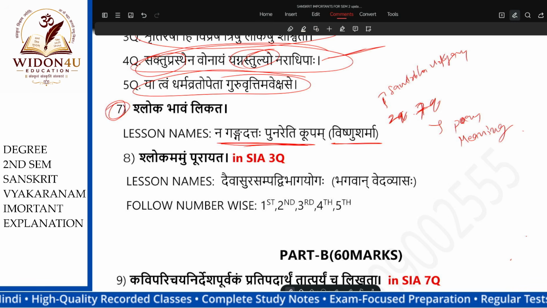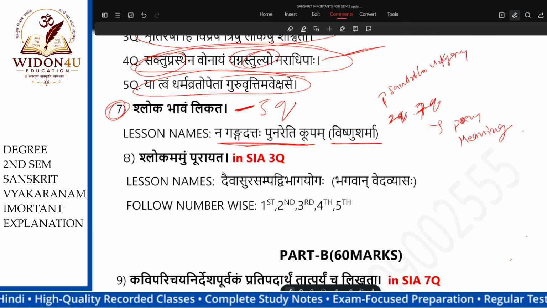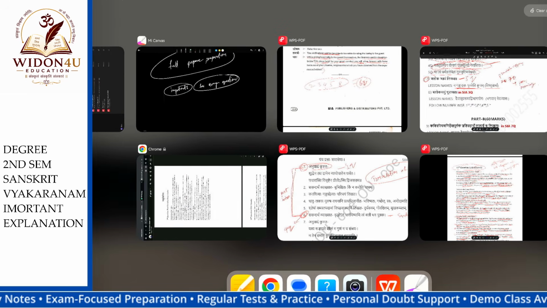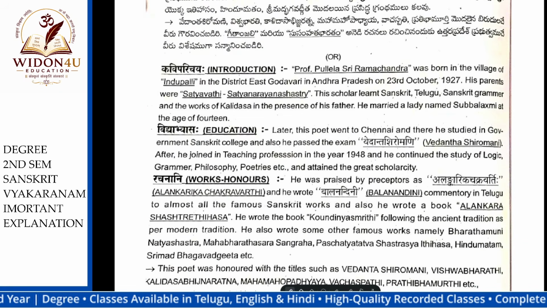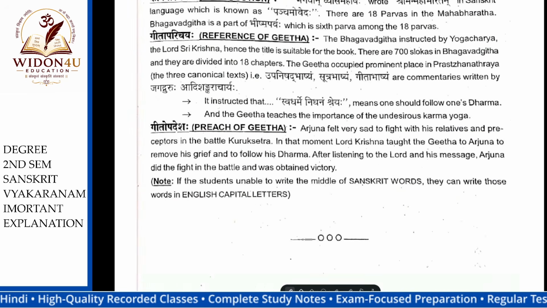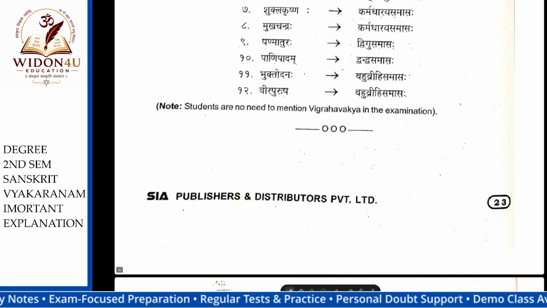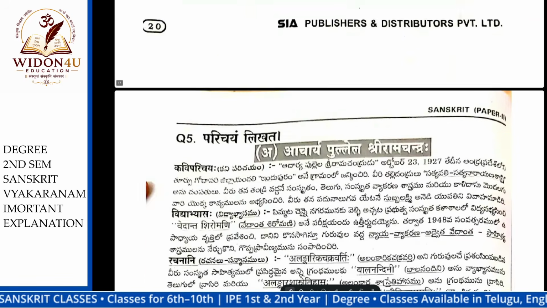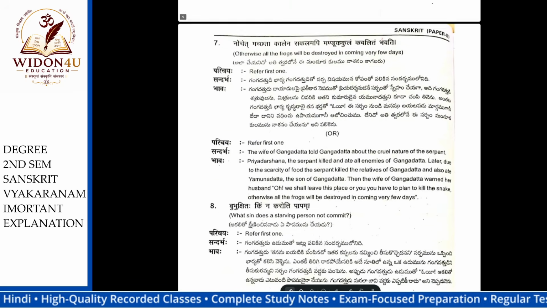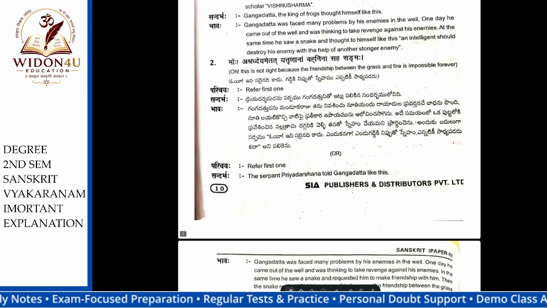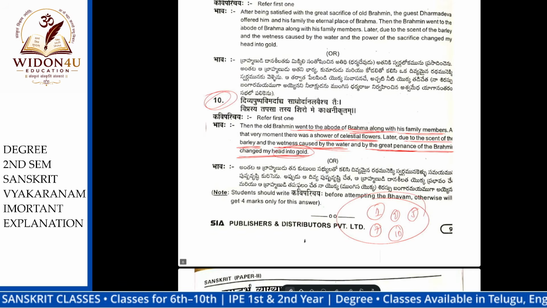Okay. See, first we see the seventh question. In the lesson, I think this is the fifth question, and the second question is the second question always. No, that is the fourth question, I think. Okay, there is no question, they have changed the pattern. First we need to do the second question. This is the second question.